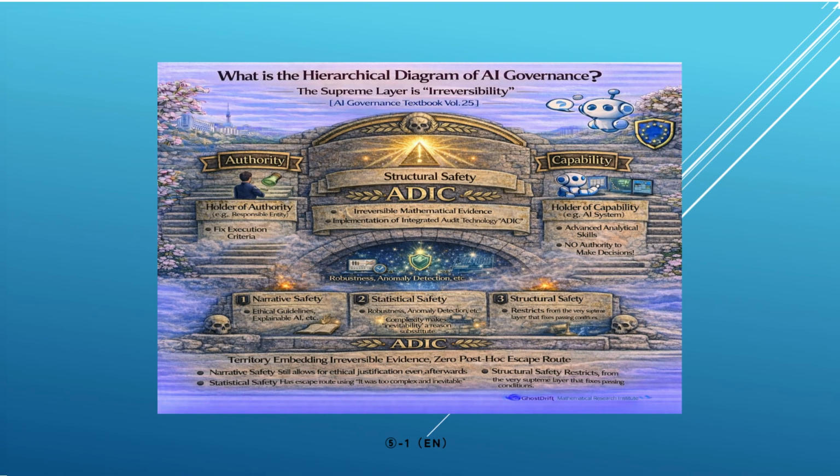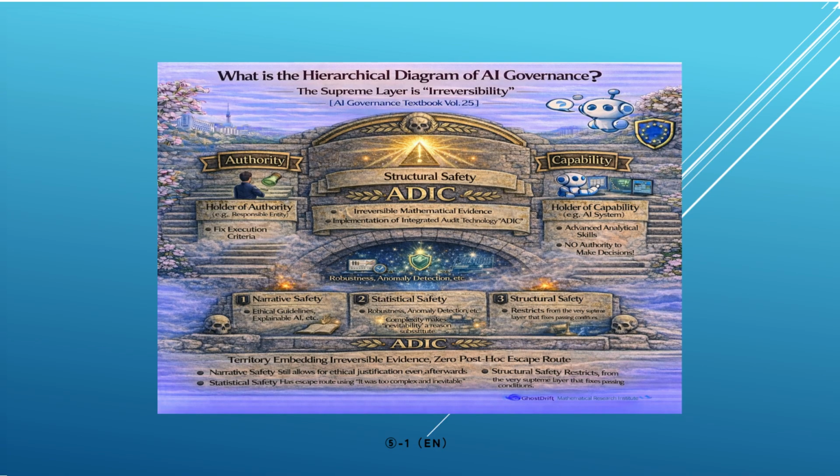Based on this, the third layer, and the one we emphasize most, is structural safety. This encompasses the mathematical anchoring of post-hoc impossibility proposed by ghost drift theory, and the implementation of ADIC to integrate this into the system. It is an approach that embeds immutable evidence directly into the decision-making process.